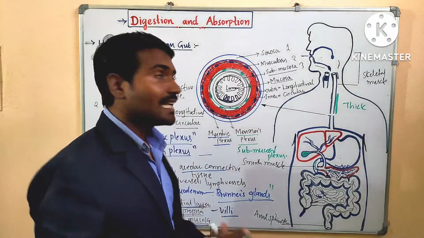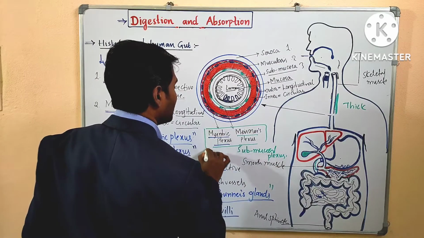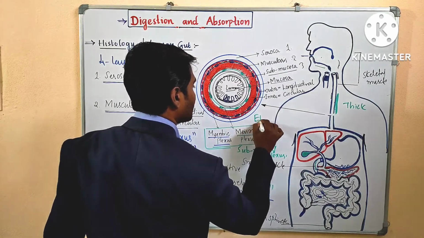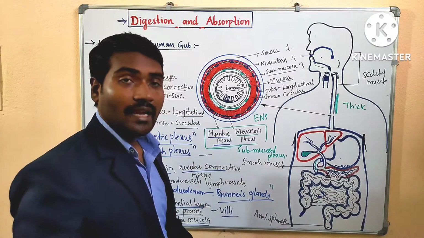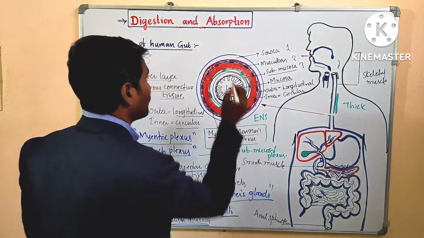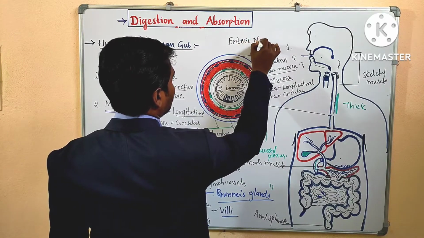These two are considered a special type of nervous system called ENS. ENS stands for enteric nervous system.